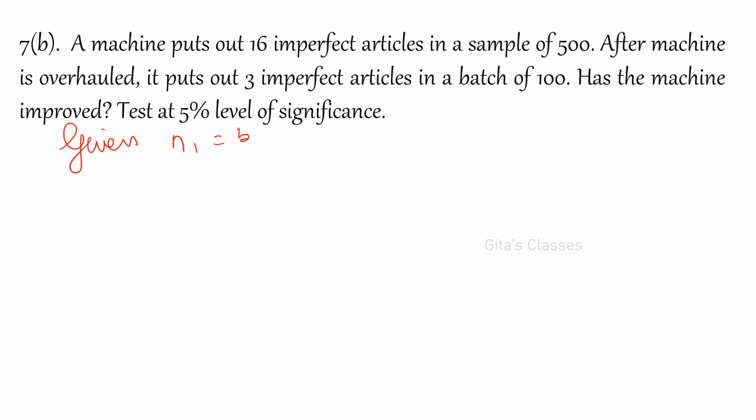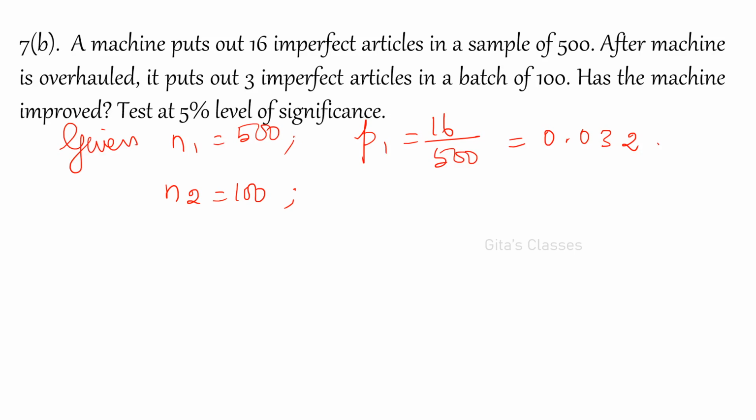N1 is equal to 500. Let us take P1 as before overhauling. There are 16 imperfect out of 500, that is 0.032. Similarly, N2 is equal to 100, so P2 is equal to 3 out of 100.